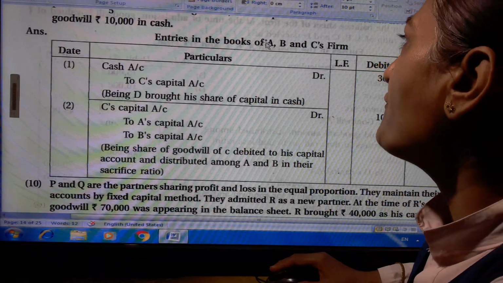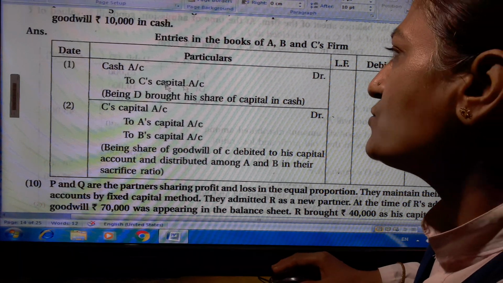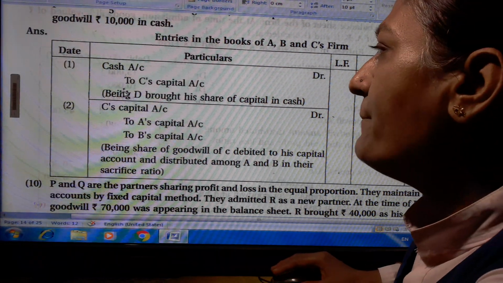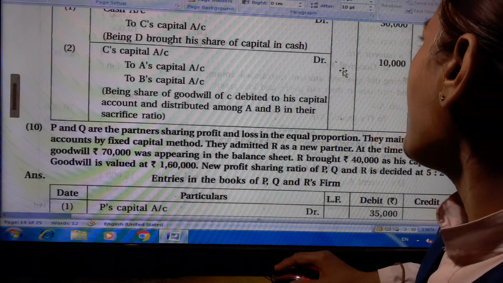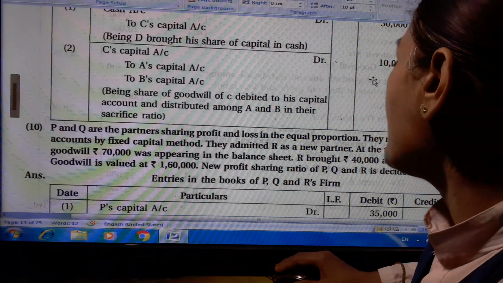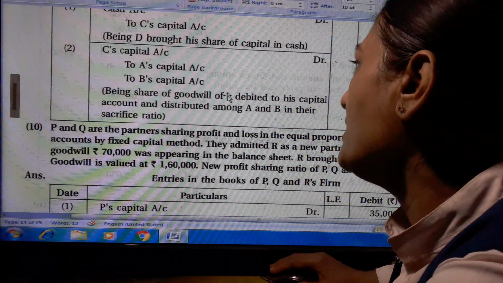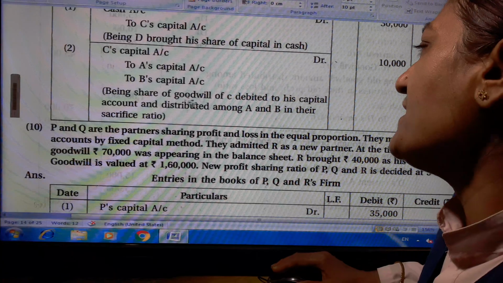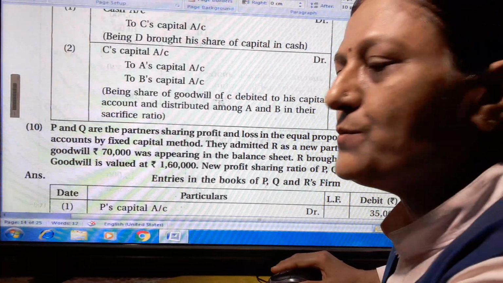Entries in the books of A, B and C's firm. Cash account debit 30,000 to C's capital account 30,000, being C brought his share of capital in cash. C's capital account debit 10,000 to A's capital account 6,000 to B's capital account 4,000, being share of goodwill debited to his capital account and distributed among A and B in their sacrifice ratio.